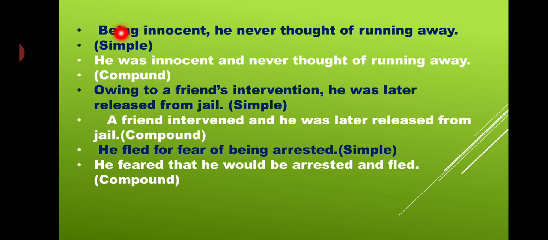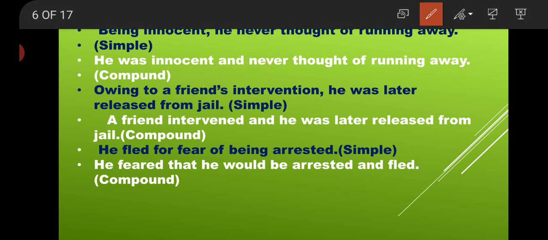Got it? Being innocent, what happened to it? He was innocent. Comma converted into and, then he. That we had already used here. We know we have it, so we don't need to use it here again. He was innocent and never thought of running away. Get it? Which conjunction have I used here? That is and.